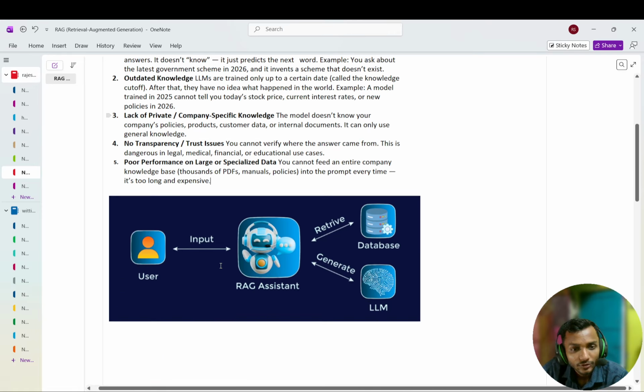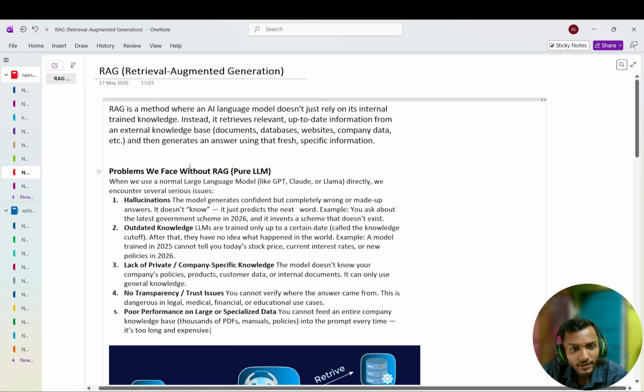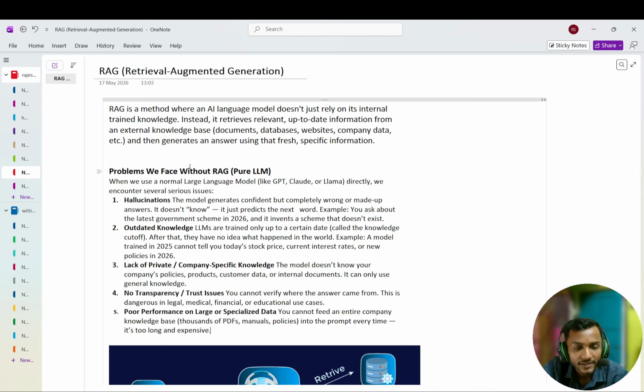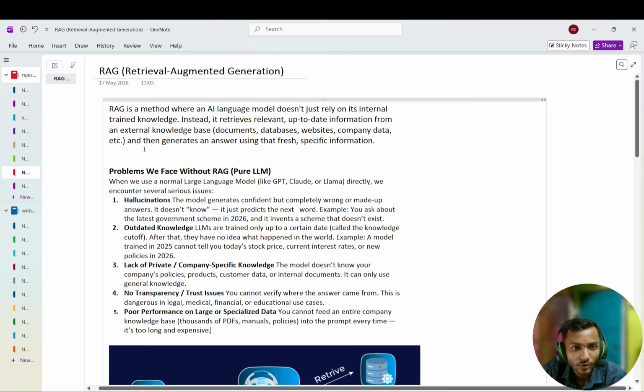So this is RAG. What is RAG actually? RAG is a method. With the help of RAG, you can fetch current data from the source, and with the help of this data, it gives you the current, new, accurate answer. That is how RAG actually works.